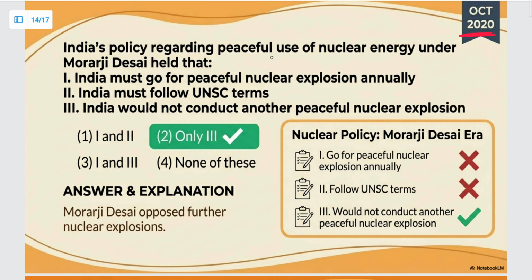Okay, next is the October 2020 question. India's policy regarding peaceful use of nuclear energy under Morarji Desai held that India must go for peaceful nuclear explosion annually. So this is wrong. India must follow UNSC terms. This was also not a part of the peaceful use of nuclear energy policy, because according to the UNSC we should have signed the NPT. Yes, so this is also wrong. India would not conduct another peaceful nuclear explosion. So this is correct. Okay. So the answer is only 3.